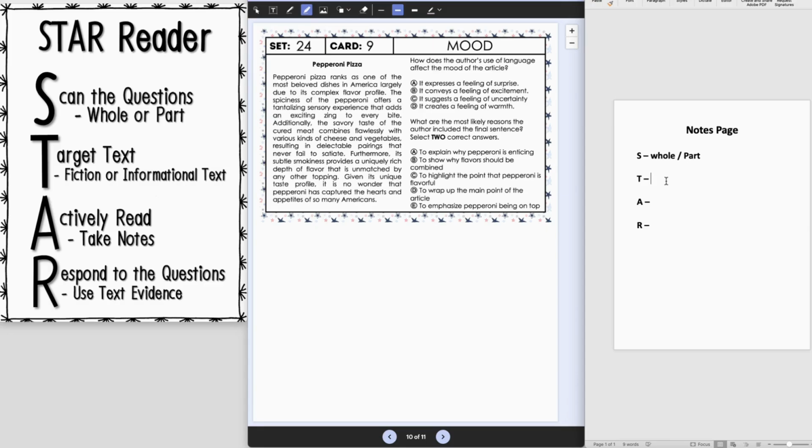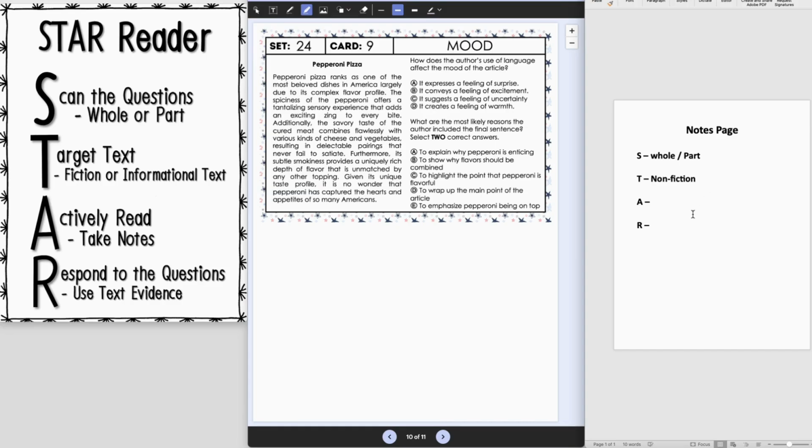Furthermore, the subtle smokiness provides a unique, rich depth of flavor that is unmatched by any other topping. Given its unique taste profile, it is no wonder that pepperoni has captured the hearts and appetites of so many Americans. So here we can see this is a nonfiction or informational text, kind of the positives of pepperoni pizza.